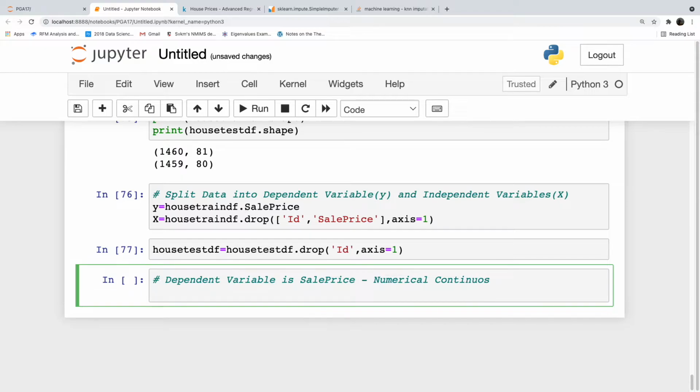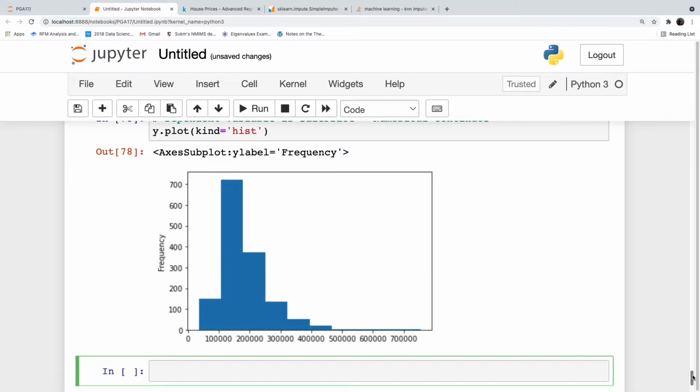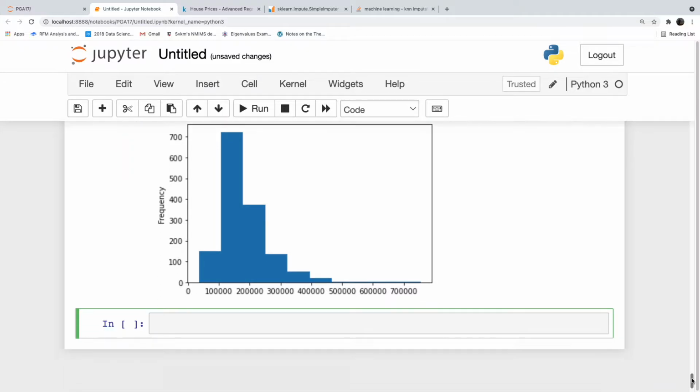So, y.plot(kind='hist'). We see the plot as positively skewed. Similarly, y.plot(kind='box', vert=False).